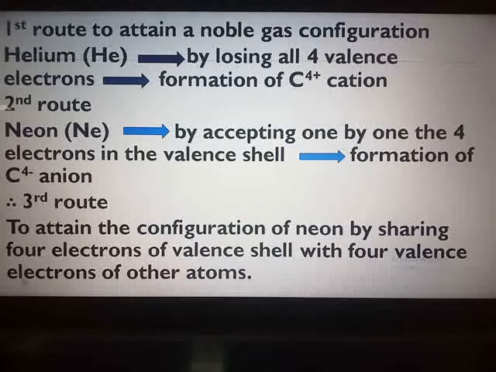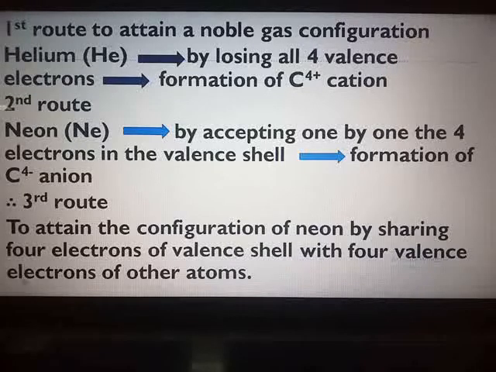See what carbon has decided. Neither to lose the 4 valence electrons, nor to accept the 4 electrons in the outermost shell. Instead, it has decided to attain the configuration of neon by sharing 4 electrons of the valence shell with 4 valence electrons of other atoms.